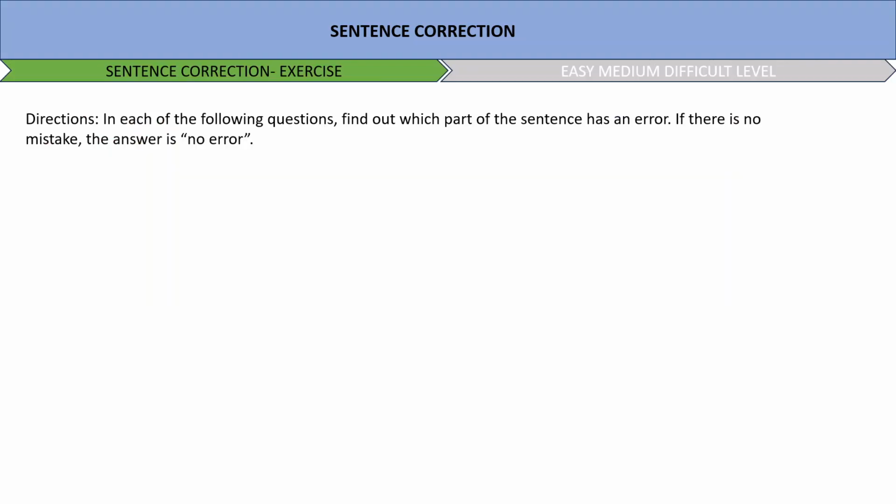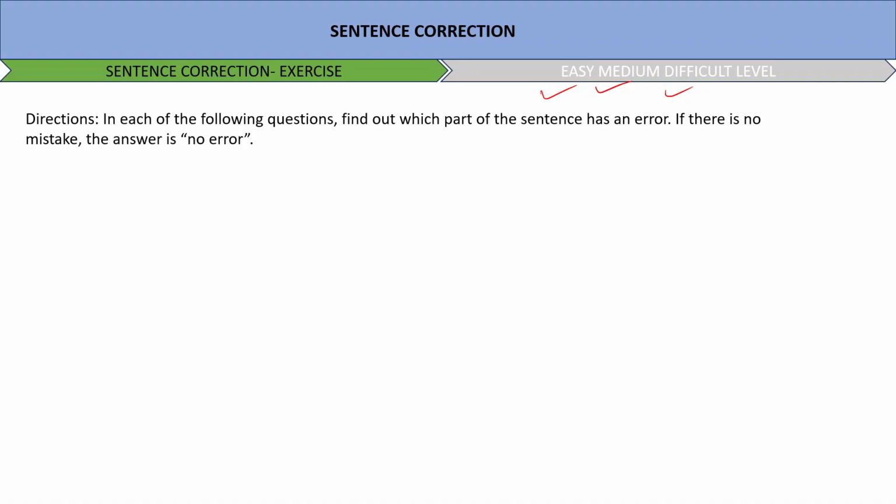Now let's read the direction first. Direction says, in each of the following questions, find out which part of the sentence has an error. If there is no mistake, the answer is no error. Okay, the level of the questions is mixed: some easy, some medium, some difficult level questions. So we are catering to all kinds of questions here. Let's get started and answer the questions.